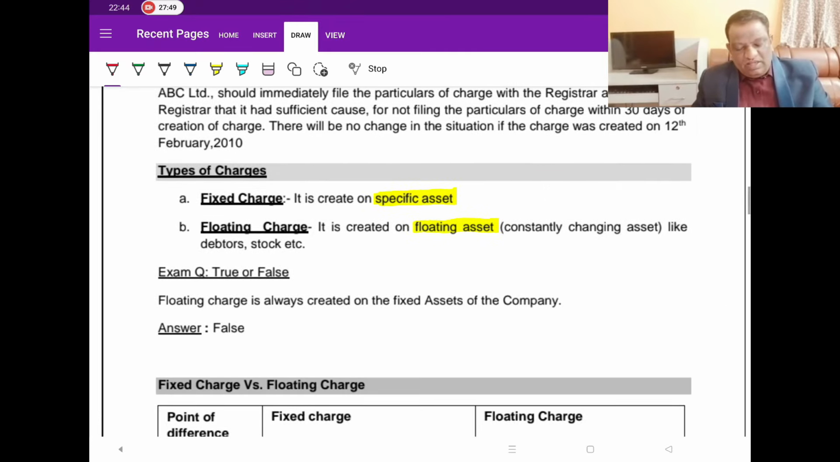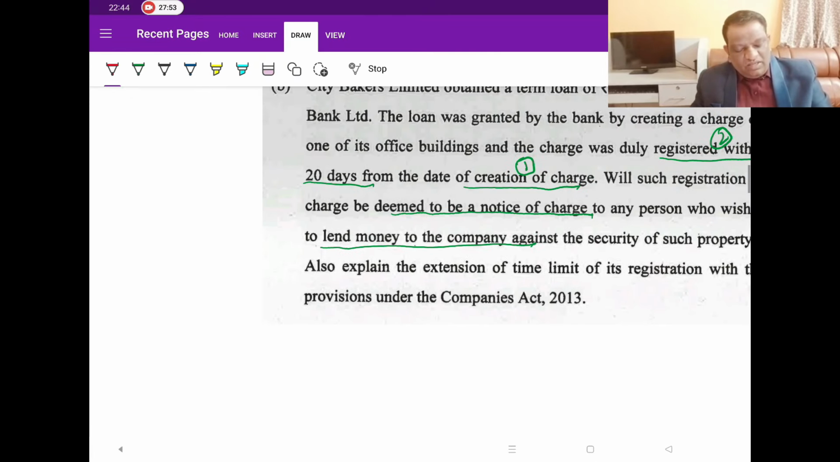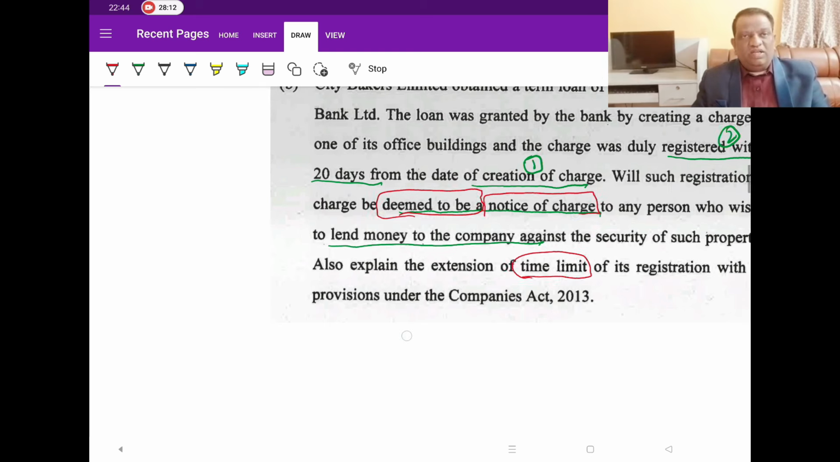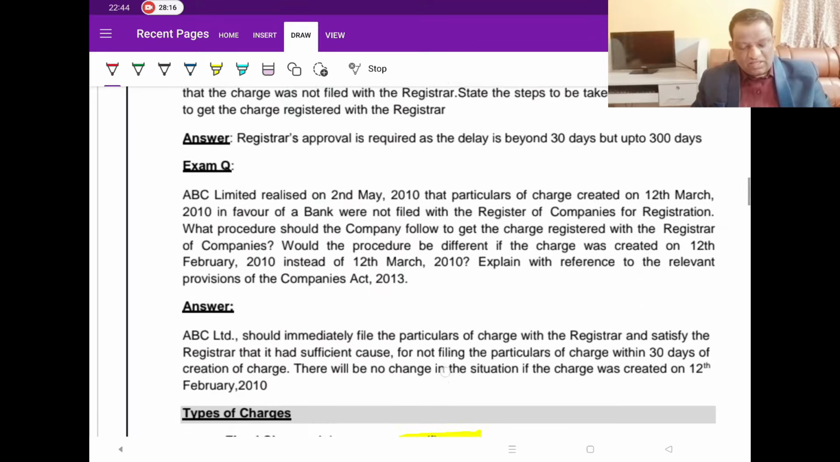Now let's move further. Types of charge. Again here, I'll come back to it. We are still not done with this question. There is a concept here which is talking about notice of charge. That too, the deemed notice of charge. So we will discuss it. As of now, I am keeping it on hold because this contains two things. One is a deemed notice concept and second one is a time limit concept. So we are done with half of it, and the remaining half we will cover. As and when we cover, I will get back and cover that as well.